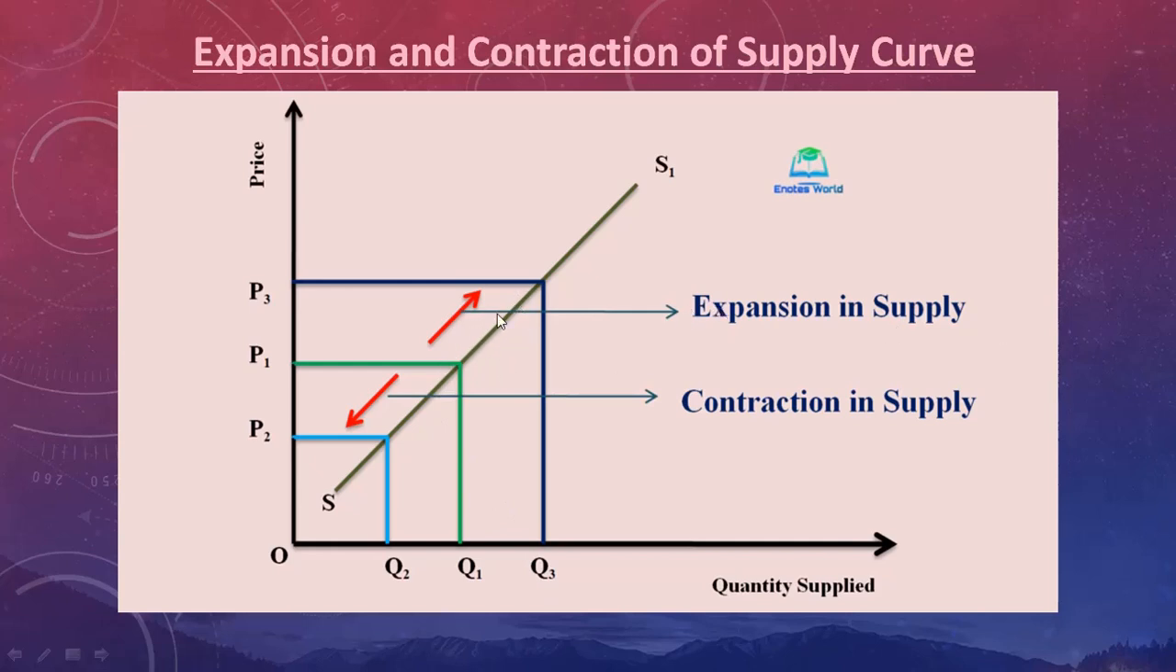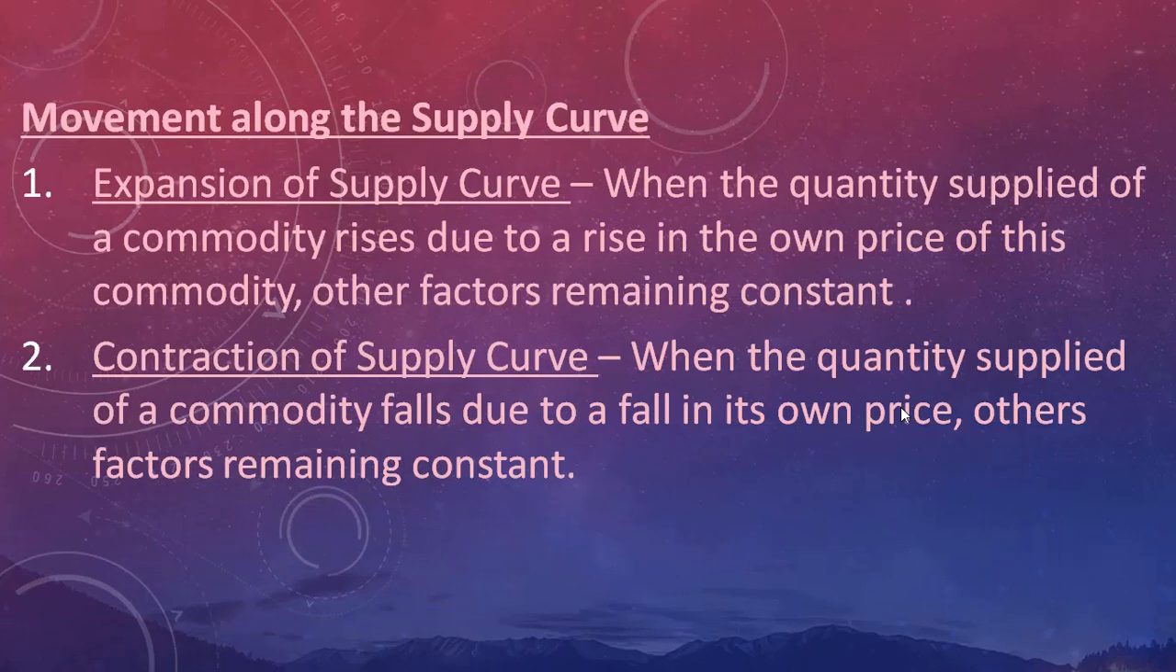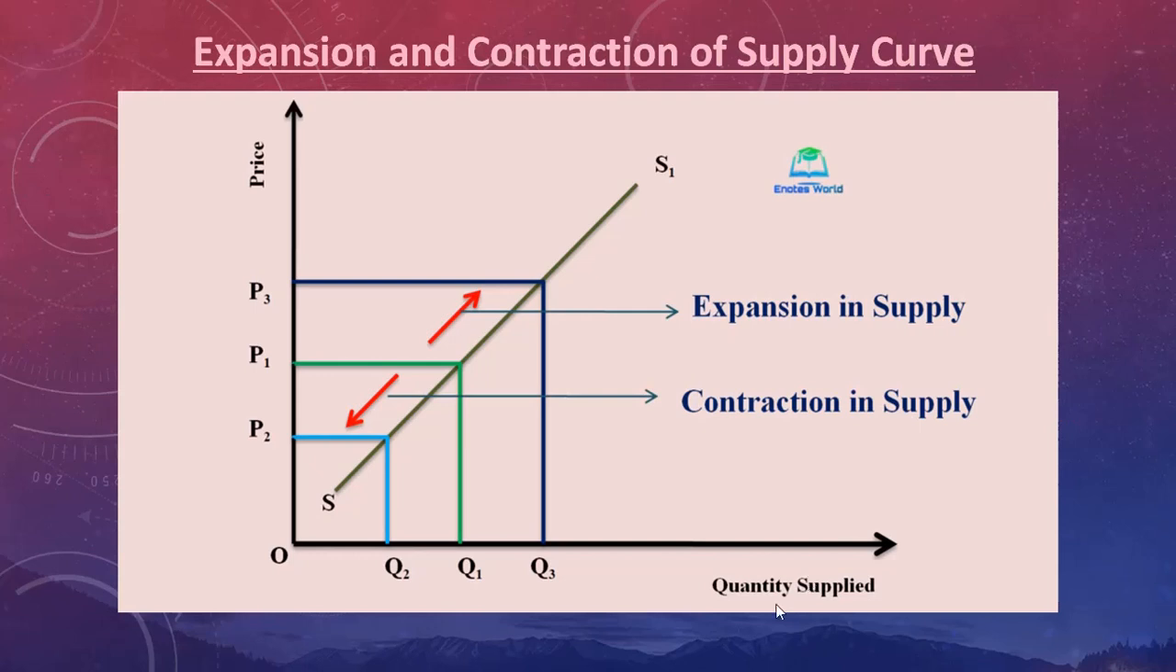Now again, if P1 and Q1 are the initial price and quantity supplied respectively, then with a fall in price from P1 to P2, quantity supplied will also fall from Q1 to Q2. So here you can see there is a downward movement. This is known as the contraction in supply. Again, I want to repeat, it's all because of the price of its own commodity. Other factors will remain inactive or constant here.